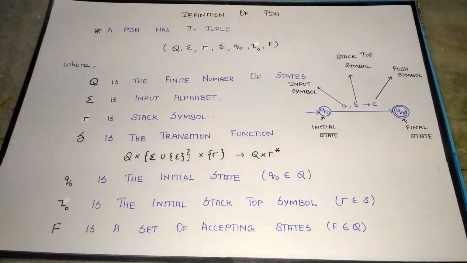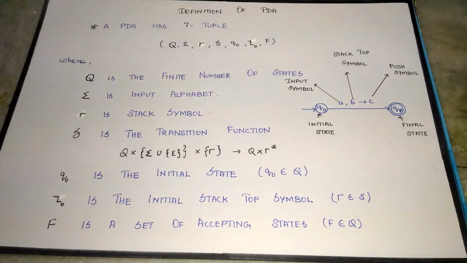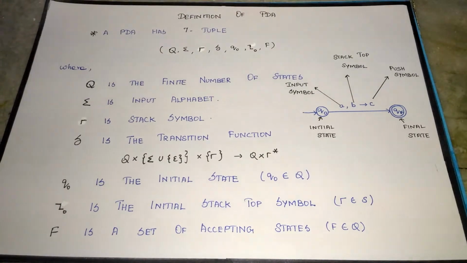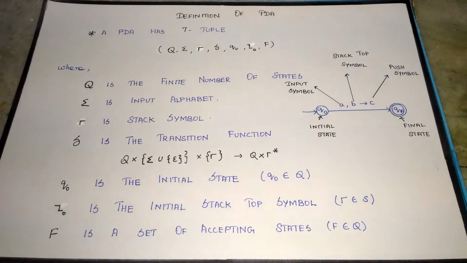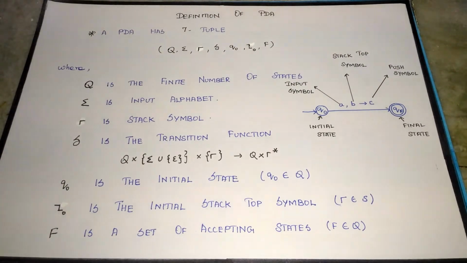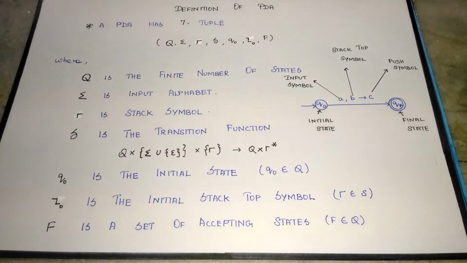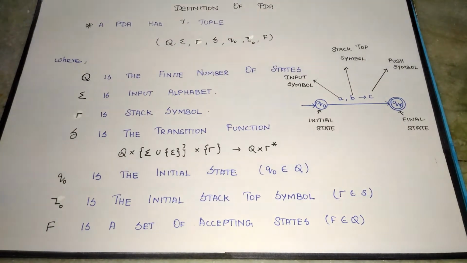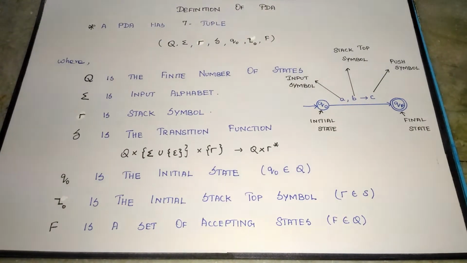It has 7 tuples, namely Q, sigma, tau, delta, q naught, Z naught, F, where Q is the finite number of states. As we can see in the example on the right side, we have two different types of states, q naught and qF. Sigma is the input alphabet, which may be zeros and ones, or A and B, any input symbol.